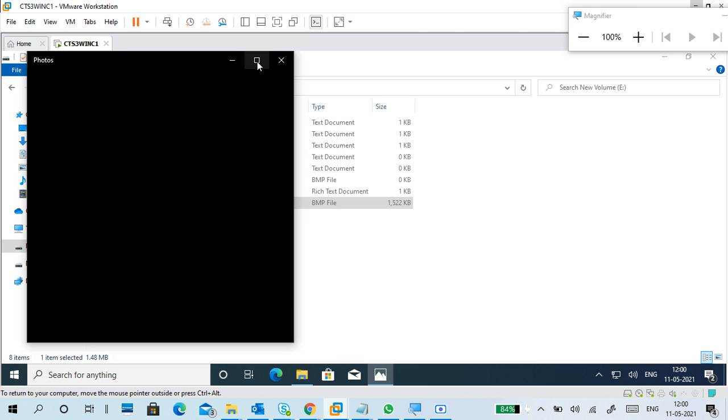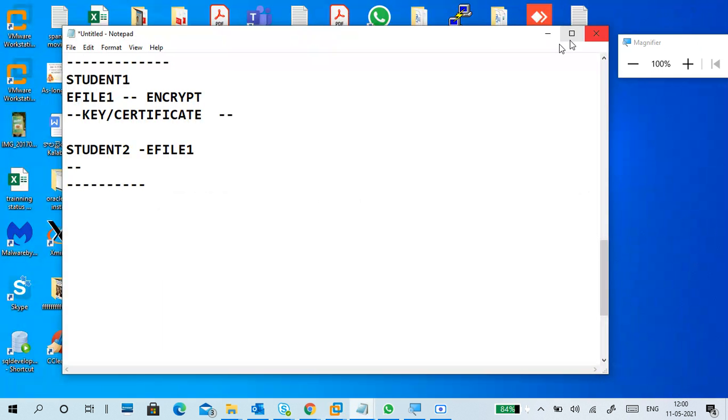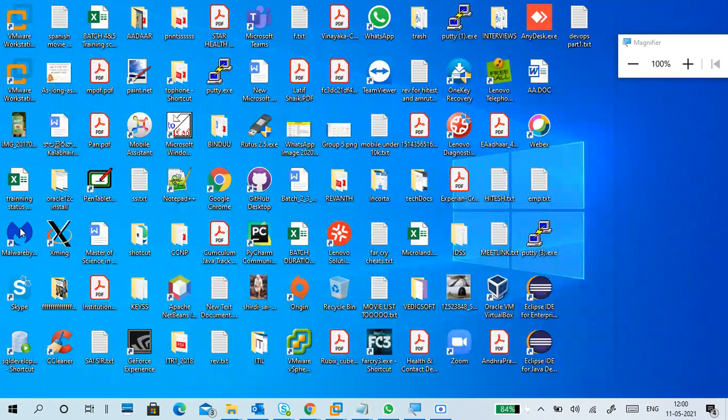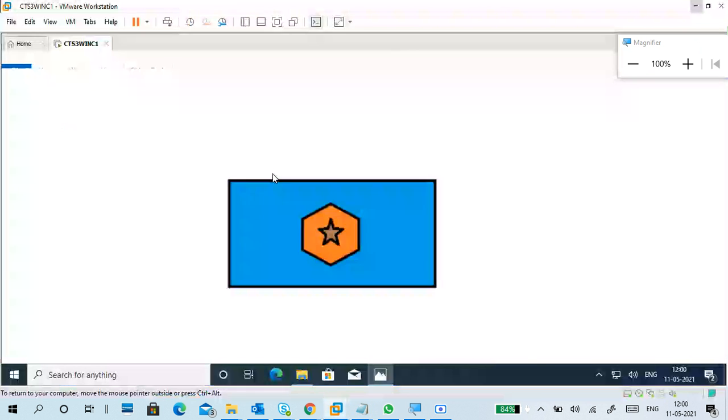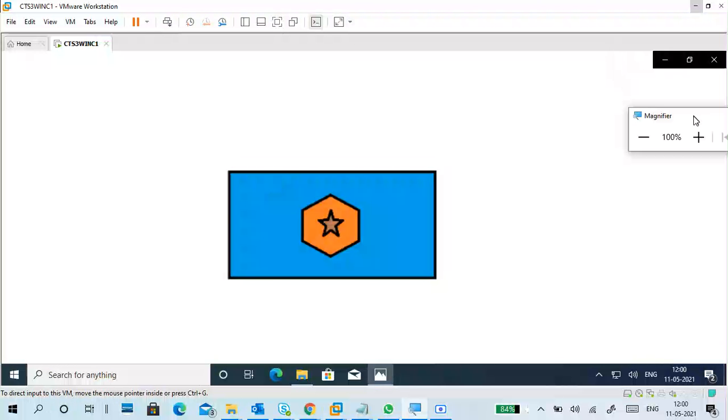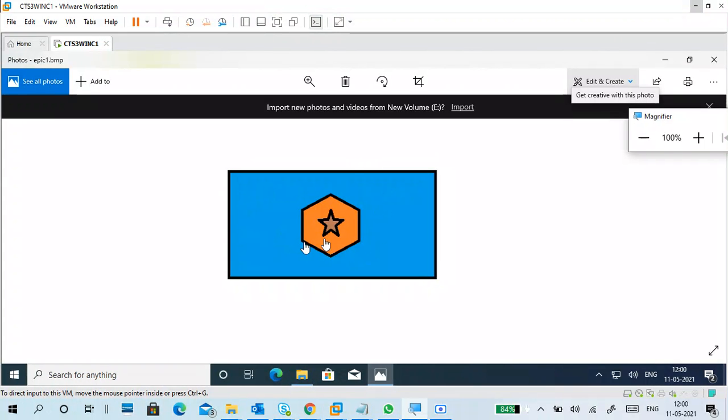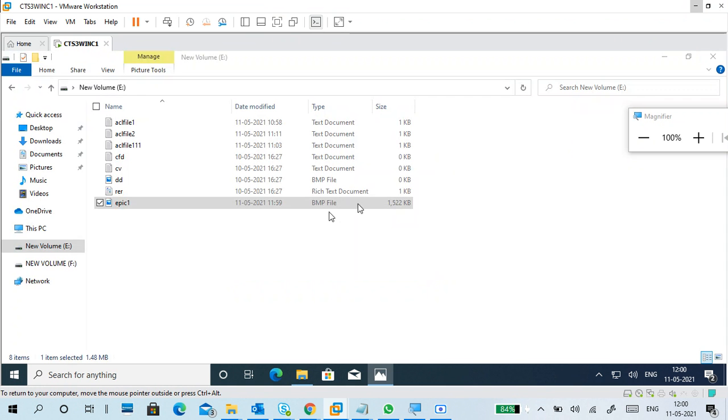Why is it showing a blank screen? Something has happened to my PC. Malwarebytes again, it will slow my PC. Okay, now this is the picture, we are able to see the picture.